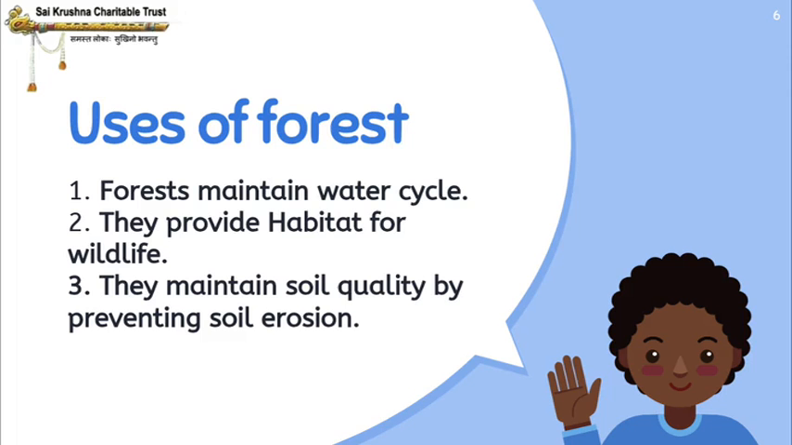Okay, so here let us see the three main uses of forest. Forests maintain the water cycle, right? How does it maintain the water cycle? What do you mean by water cycle, by the way? You all have studied it in your lower classes. It includes evaporation, condensation and precipitation. For all these things, forest plays an important role in the occurrence of the water cycle.